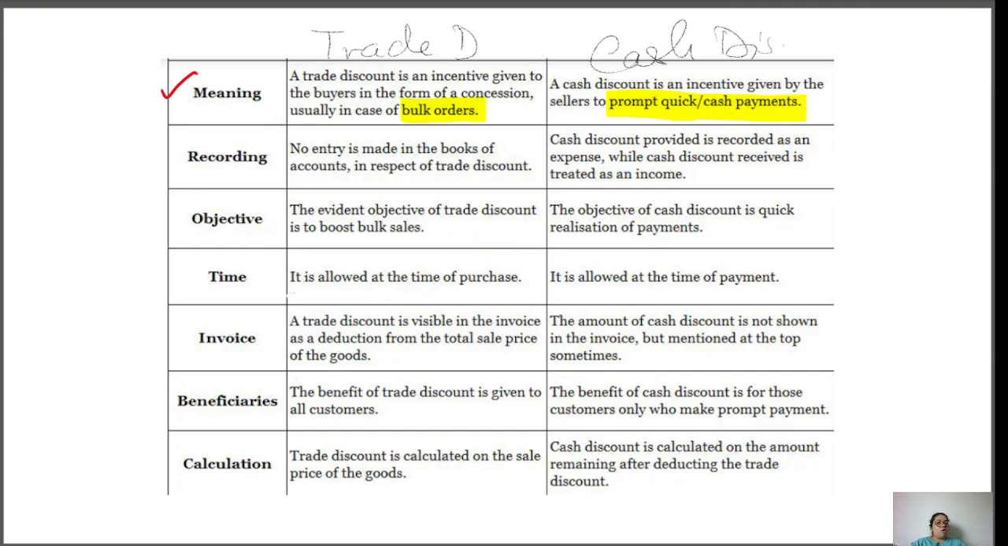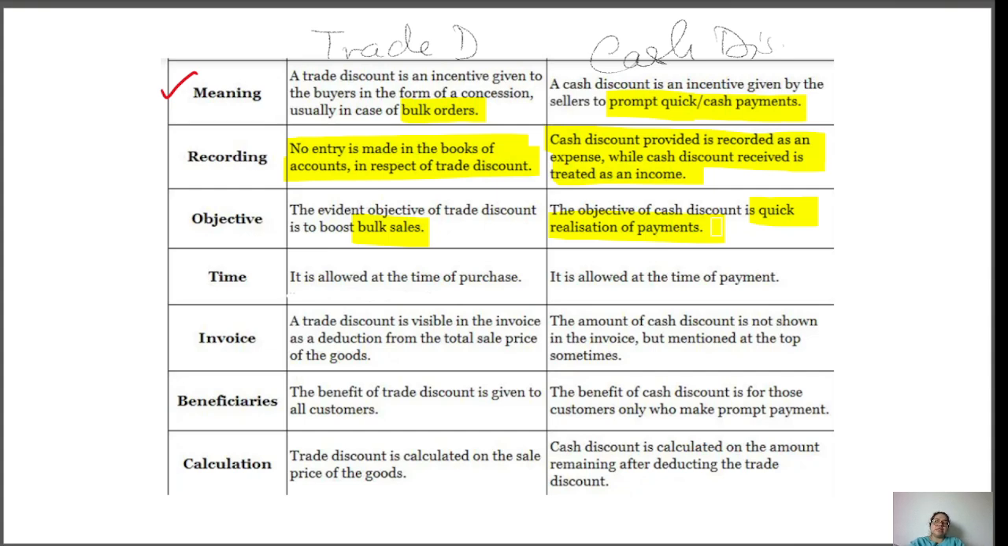Now talking about the recording, so in trade discount, no entry is to be made in the books of account. But cash discount provided is recorded as an expense, while cash discount received is treated as an income. So that will be recorded because it's an expense and an income. That's why it should be recorded in your books of account, which is a general entry. Now talking about the objective, the objective of trade discount is bulk sale, and the objective of cash discount is quick realization of payment.